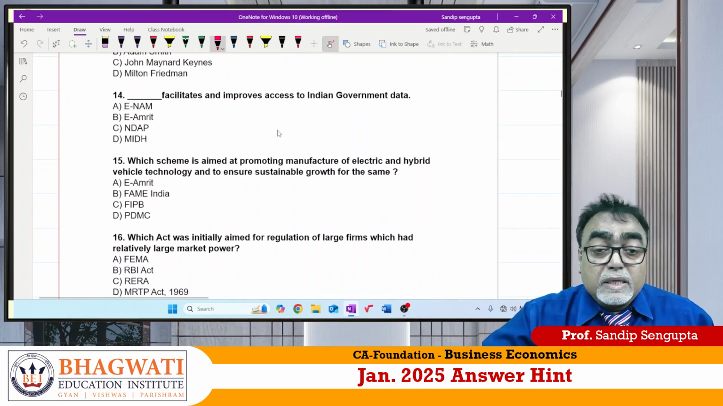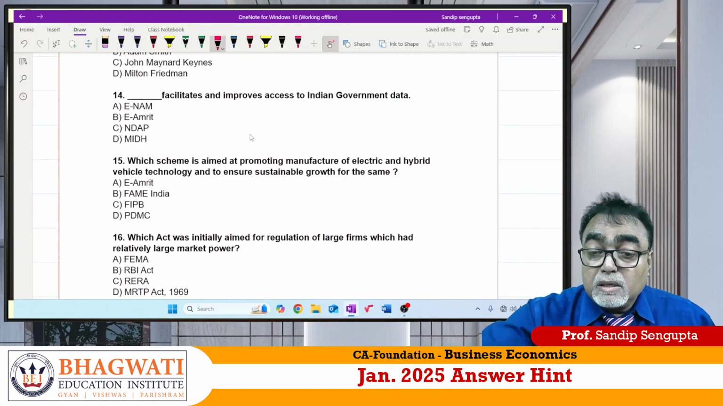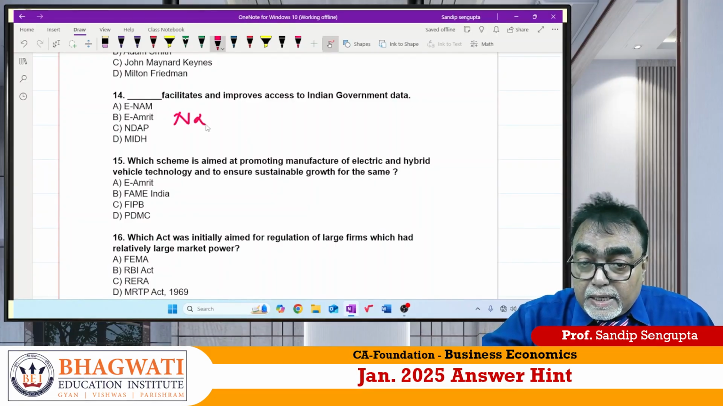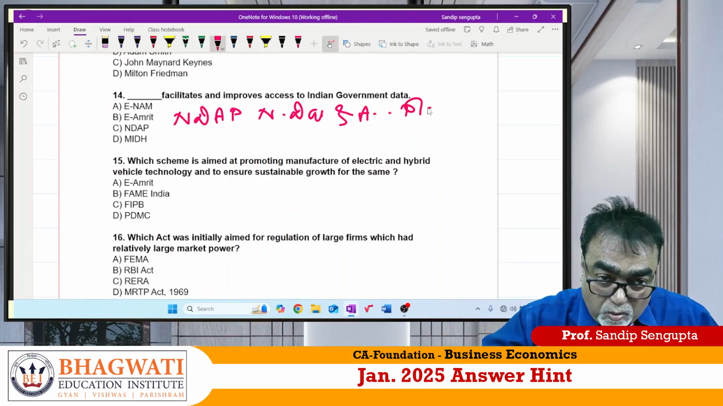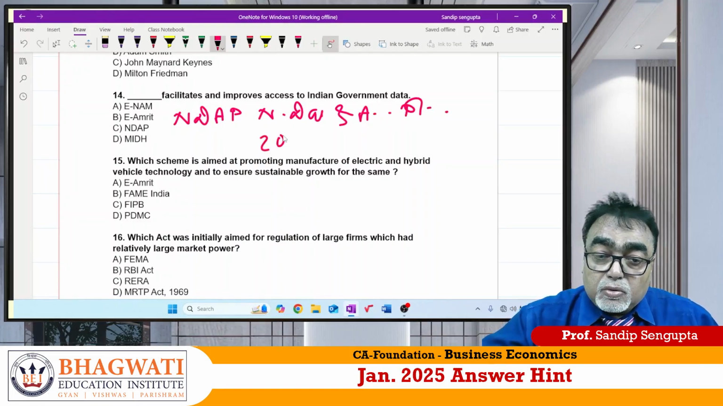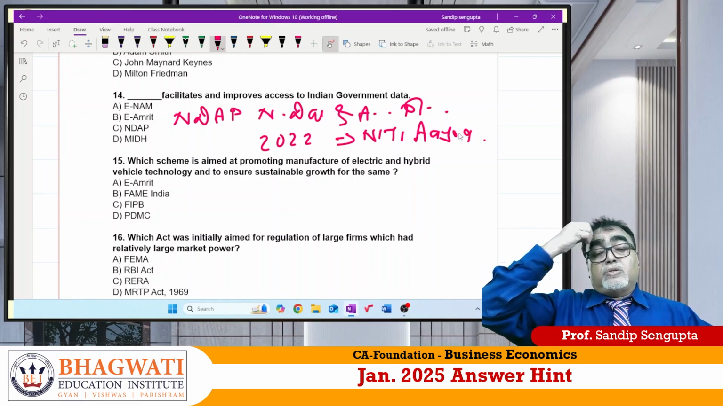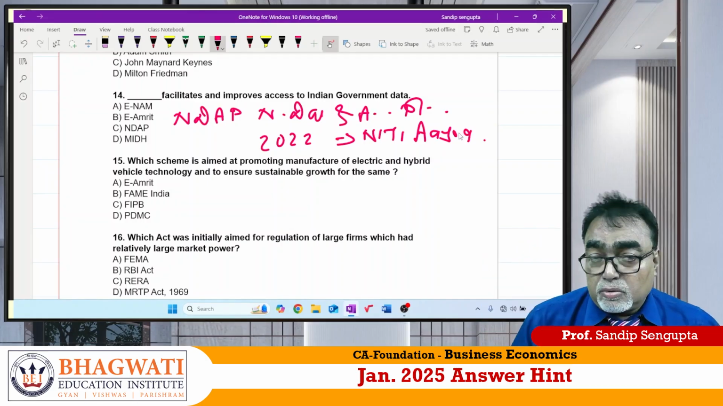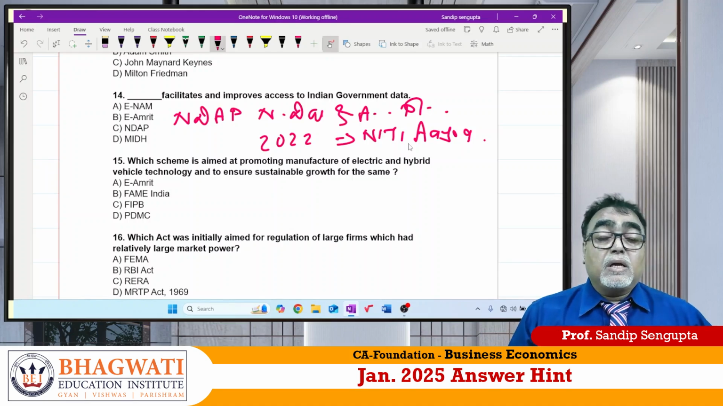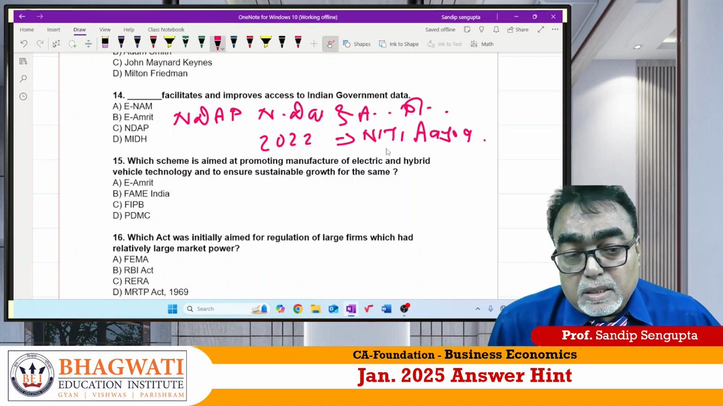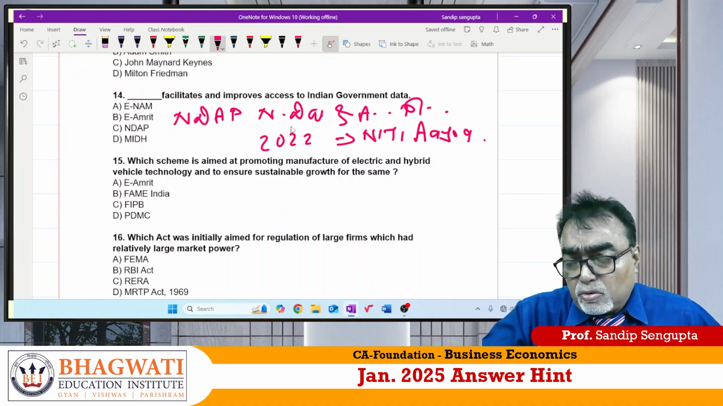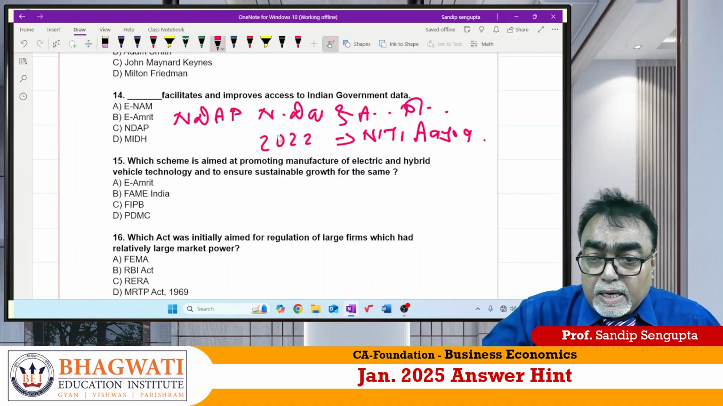14. It is an Indian economic question, a database question. So the answer is NDAP. What is NDAP? National Data and Analytics Platform. It was started in 2022 by Niti Aayog. I believe my bacha knows that the Planning Commission was withdrawn, and when the new government came in 2014, the Planning Commission was withdrawn and Niti Aayog, a think tank, came out, and under Niti Aayog so many good things have come out. One of the good things is NDAP.